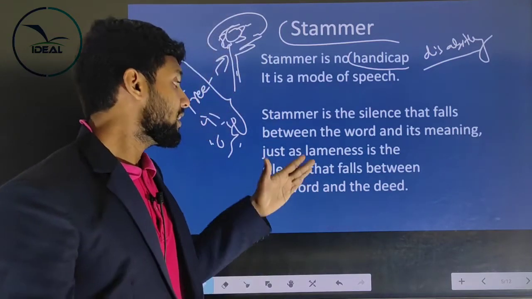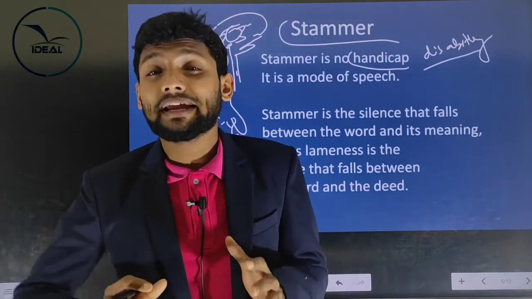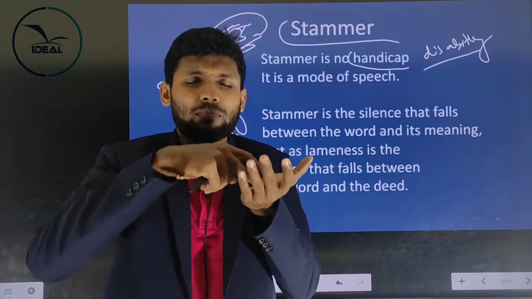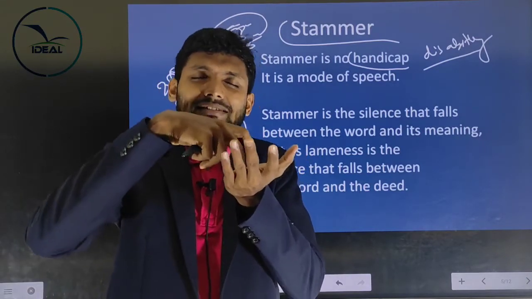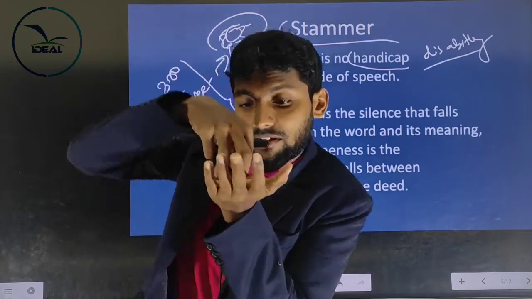And Sachidanandan compares stammer with lameness. Lameness means a problem with our legs, like we are walking without steadying, right? If we walk like this, that's lameness.